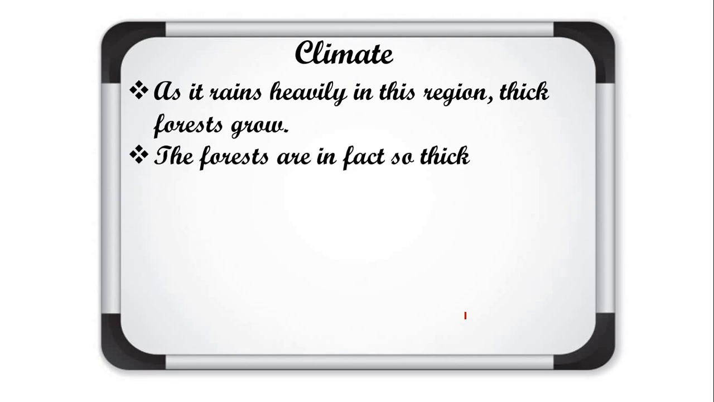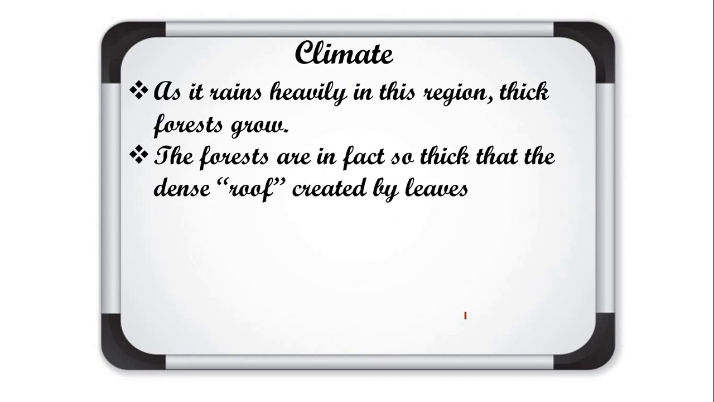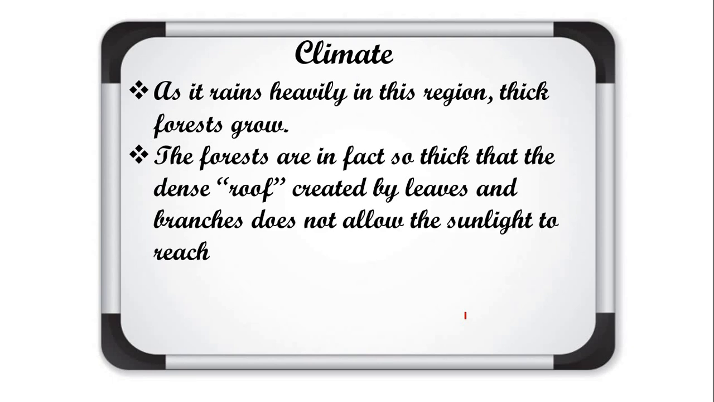The forests are in fact so thick that the dense roof created by leaves and branches does not allow the sunlight to reach the ground. Okay, students, the forests are so thick, it means in this forest trees are very tall and very dense, close to each other. In this forest trees grow very close to each other, and they are very tall also.